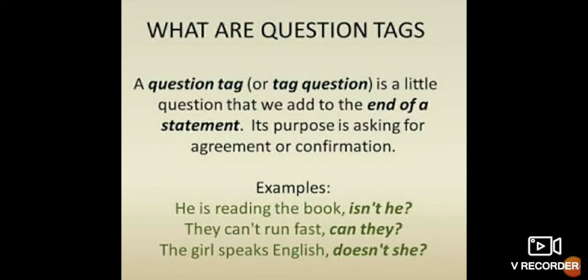They can't run fast. Can they? Again, they can't run fast, can they? Can here is an auxiliary verb, and we make a question tag only with the help of an auxiliary verb. Okay? I'll show you later on. The girl speaks English, doesn't she? So these are the small question tags we have added for getting the confirmation.